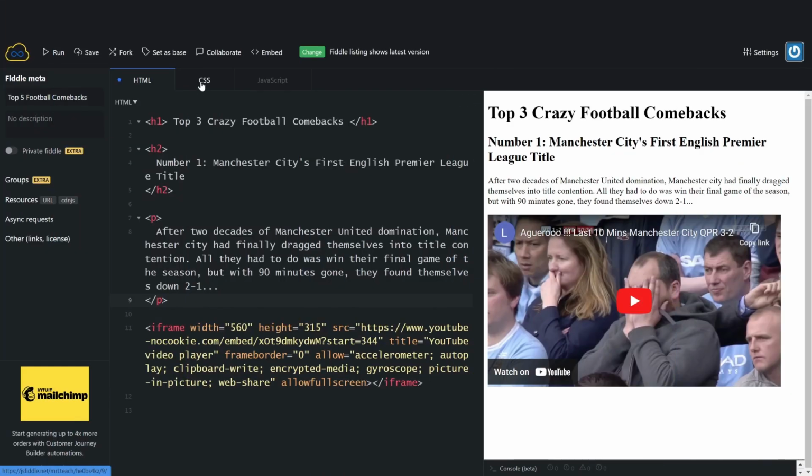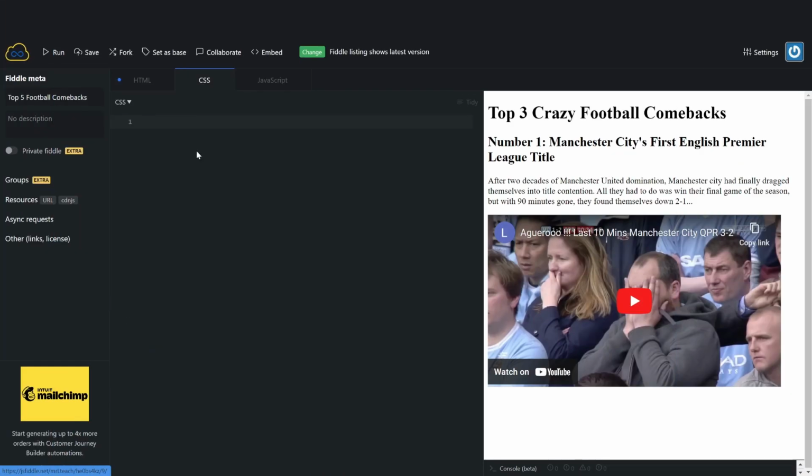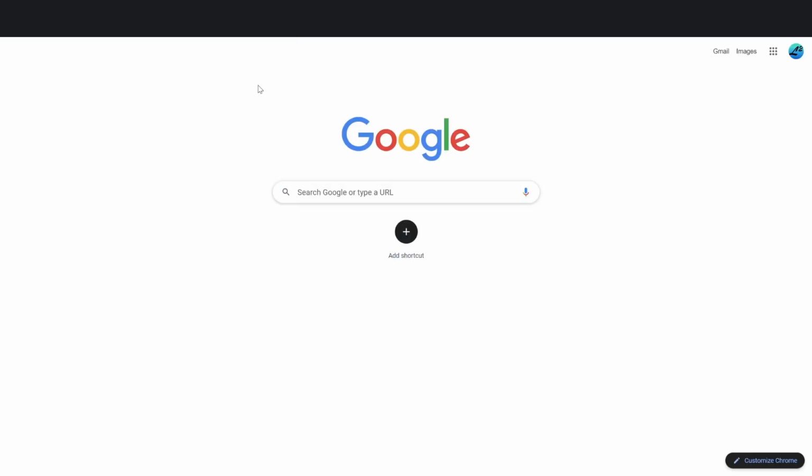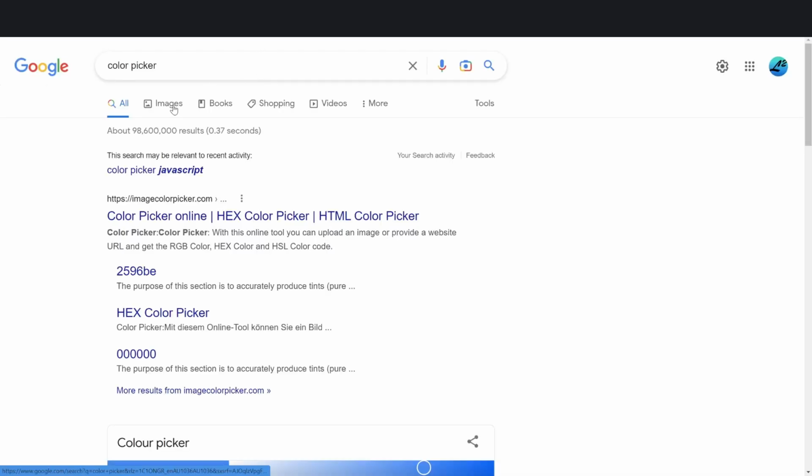So if we go over to the CSS, the first thing I'm going to do is put a little bit of style in for the body of the website. I'm pretty keen to get everything centered and to get the background color a little bit nicer. I'm going to go and get a nice background color.